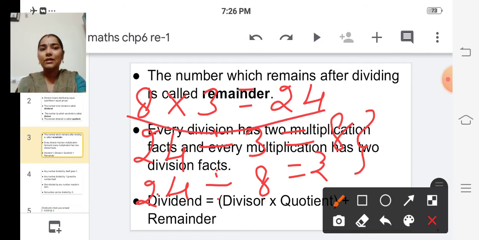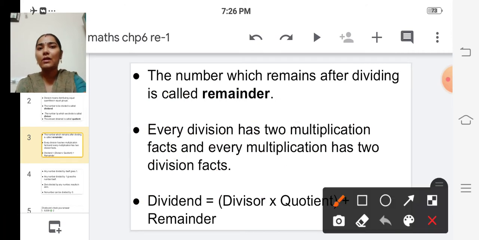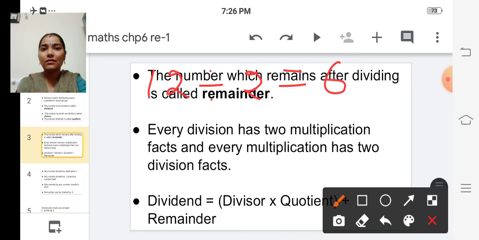Similarly, we can write two multiplication facts for a division. See, 12 divided by 2 is equal to 6. So for this division, we can write two multiplication facts.